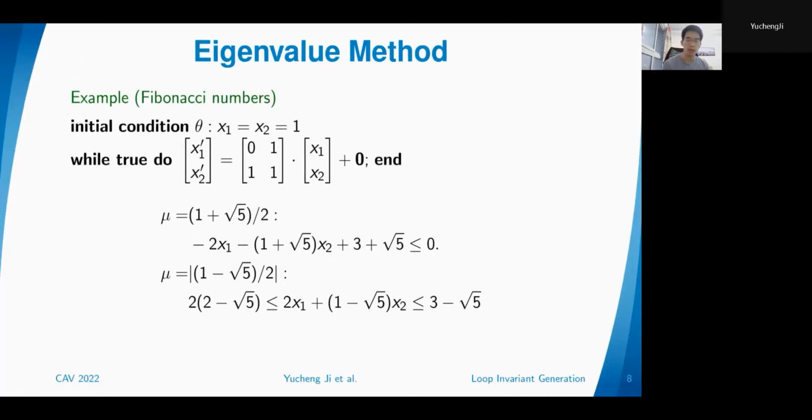The more important one is the second one. It says that twice x1 plus 1 minus square root 5 times x2 has a negative lower bound and a positive upper bound. This holds for any two consecutive terms in the sequence, and this inequality basically means that the ratio of two consecutive terms in the Fibonacci sequence is very, very close to the golden ratio.